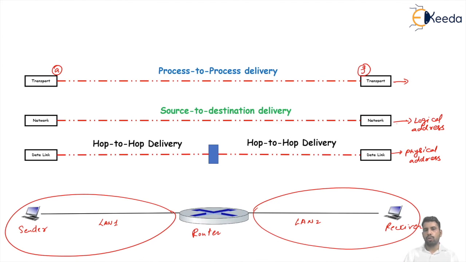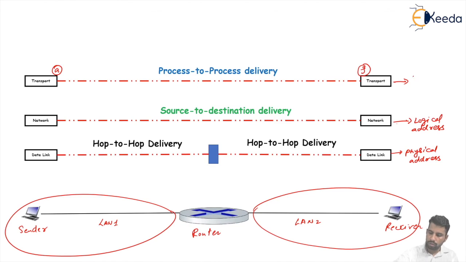As we already discussed, the logical address is a software number, not printed anywhere on your computer. It is the address of your connection. When the computer moves from one network to another network, the logical address of the computer changes. We are just finding that connection address of our destination computer and delivering the particular packet from source to destination. The logical address helps us find the destination in another network, and that's why source to destination delivery is possible with the help of the logical addressing system.